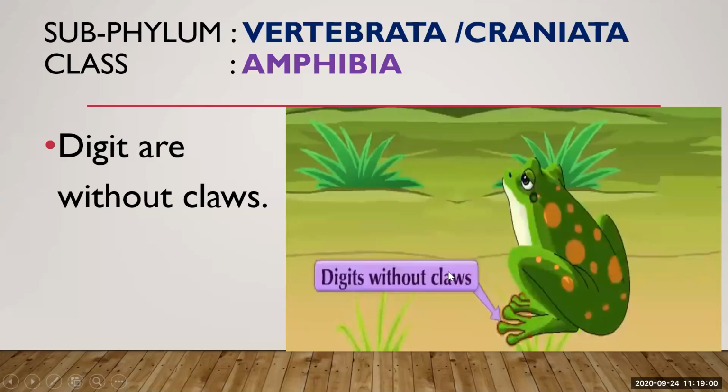Claws means what? A curved, pointed, horny nail on each digit of the foot. You can't see claws on these frogs, but claws are the tough and curved nails you can see on dogs, and cats also have those horny nails to scratch, to hold something, to tear something. Those pointed nails are nothing but the claws. But amphibians have no claws. So fingers or toes, here digits means fingers and toes, are without claws.